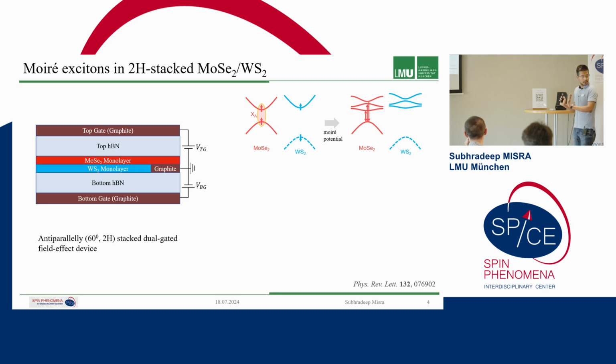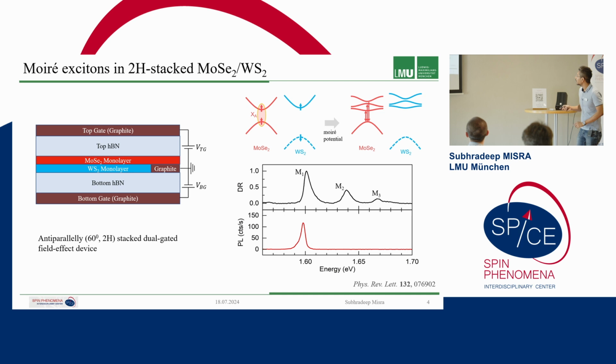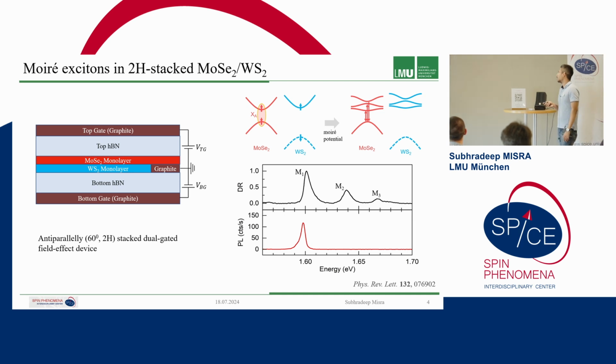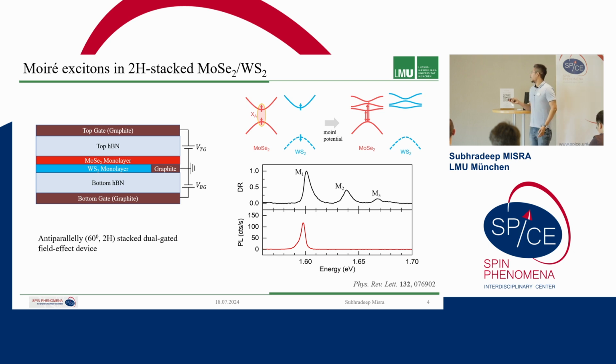that we have this type 1 band alignment, at least in the neutral regime, without any effect of electric field, and then we will have 3 moiré peaks experimentally observed, and all of them are from the molybdenum diselenide material. And this is the data in absorption and photoluminescence.